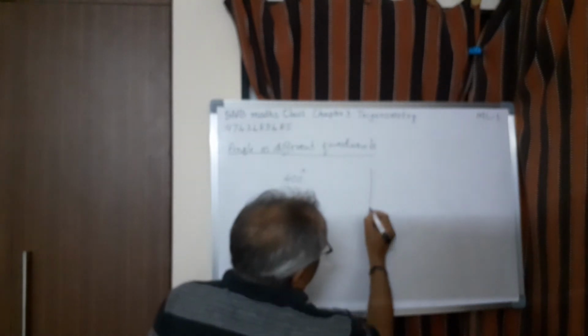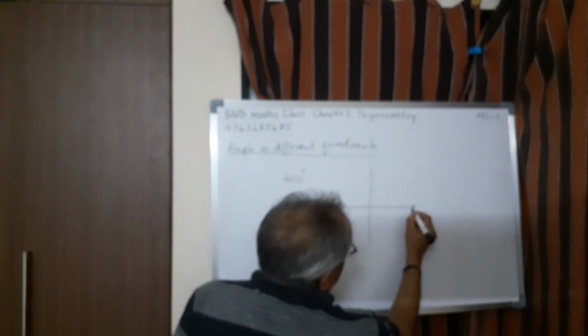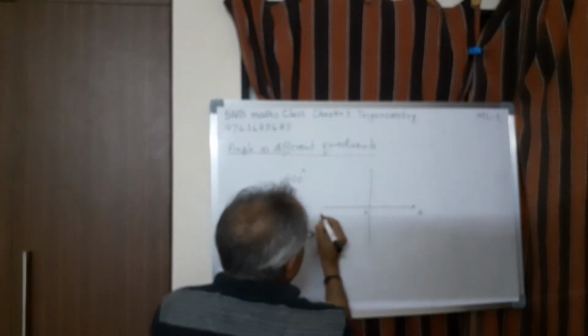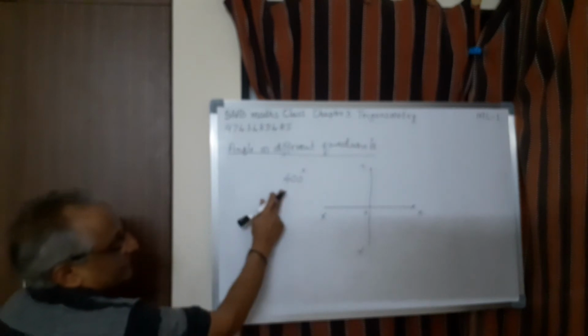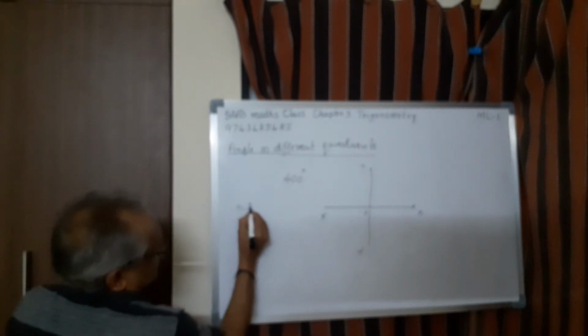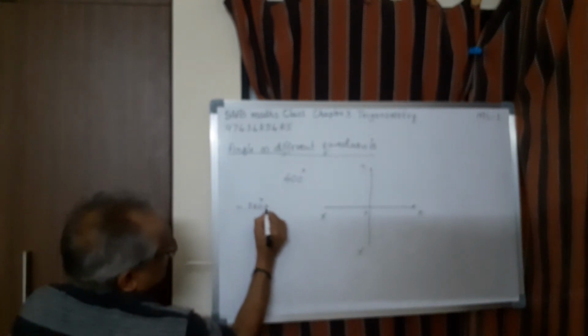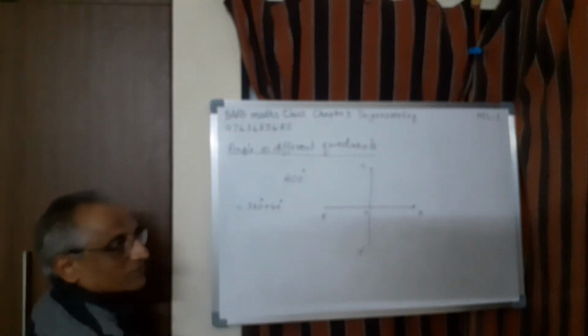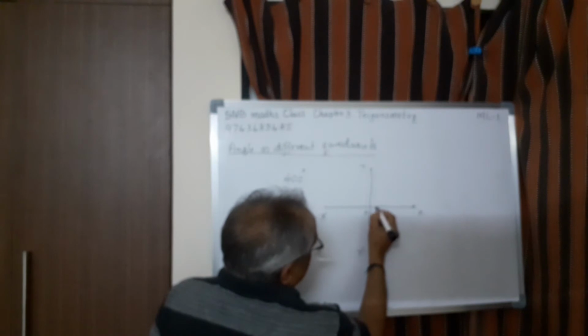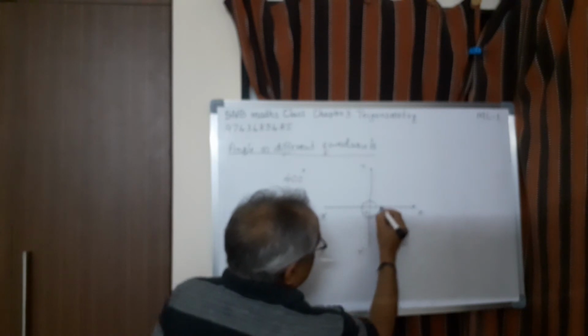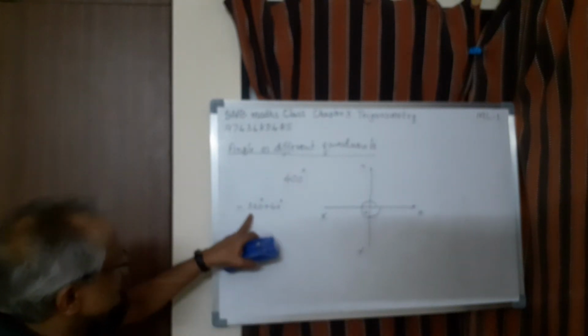So first you take a coordinate system. This is x, O, then x dash, then y dash. Now what do you mean by 400 degree? 400 degree is actually 360 degree plus 40 degree. That means you take a ray here. First you rotate once, one complete rotation, so that will give you 360.